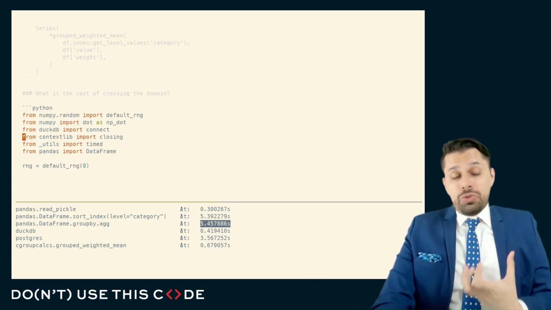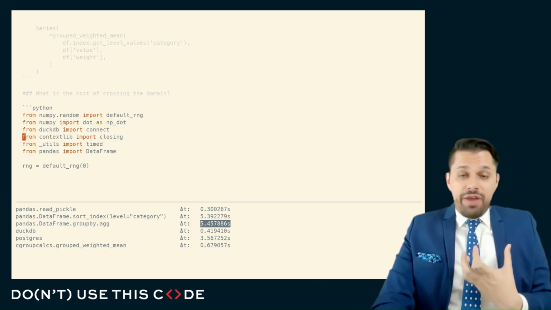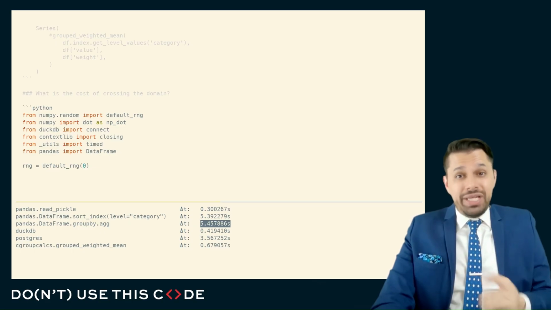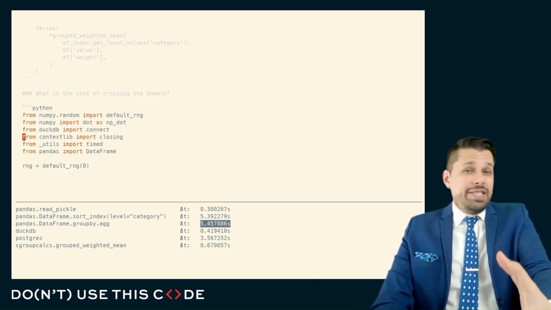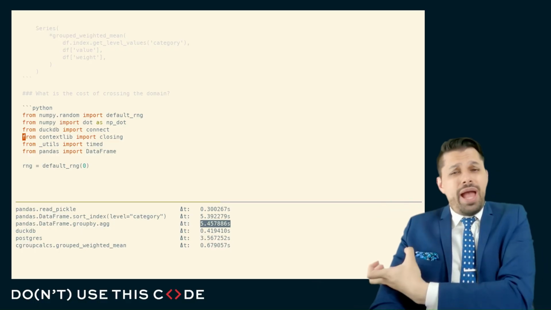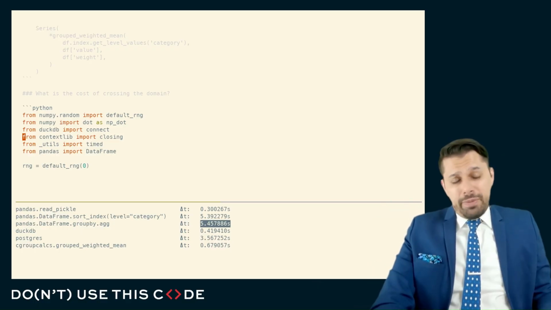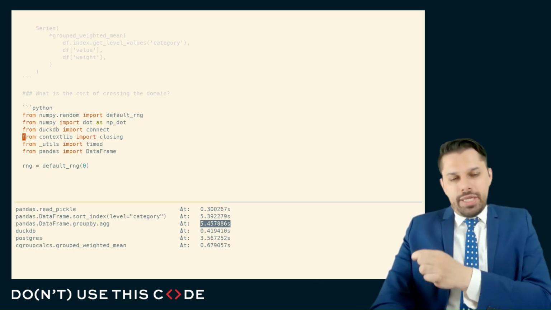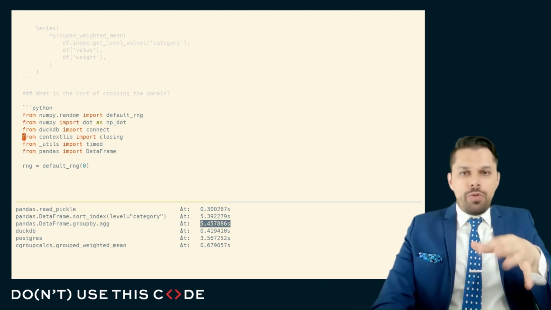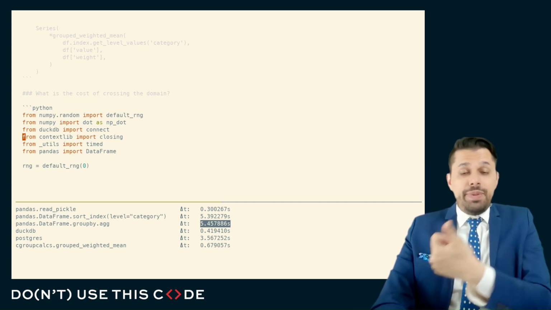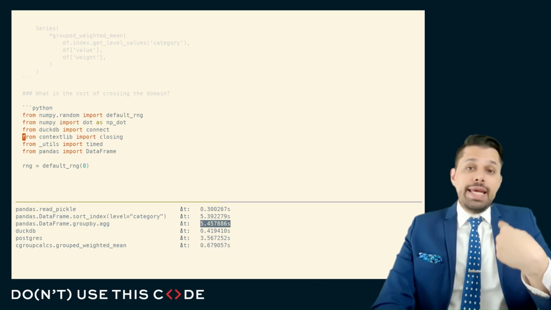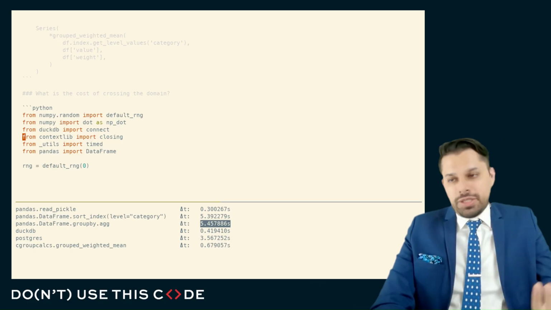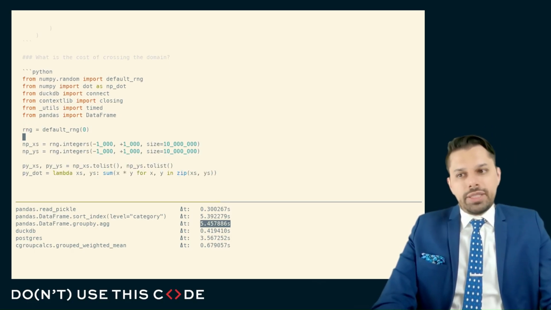Now, do note, in tools like Postgres, there really is no real way for us to cross that domain. All we can do in Postgres, if Postgres does not support the functionality that we need, and we cannot encode that functionality in Postgres, is to pull that data over the network all the way over to our application and do everything in our application in a tool like Pandas. However, do note that Postgres is much richer than DuckDB in terms of how you can extend within the domain. You can define functions in both DuckDB and in Postgres, but in Postgres you can define functions in a variety of different dialects, and you can also define things like aggregates and custom types and custom domains and things like that, none of which are available in DuckDB.